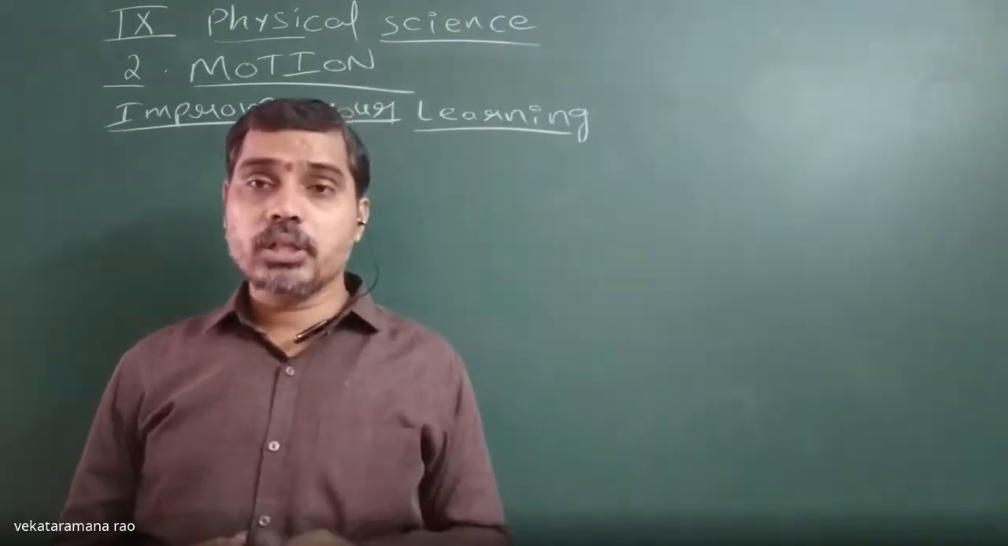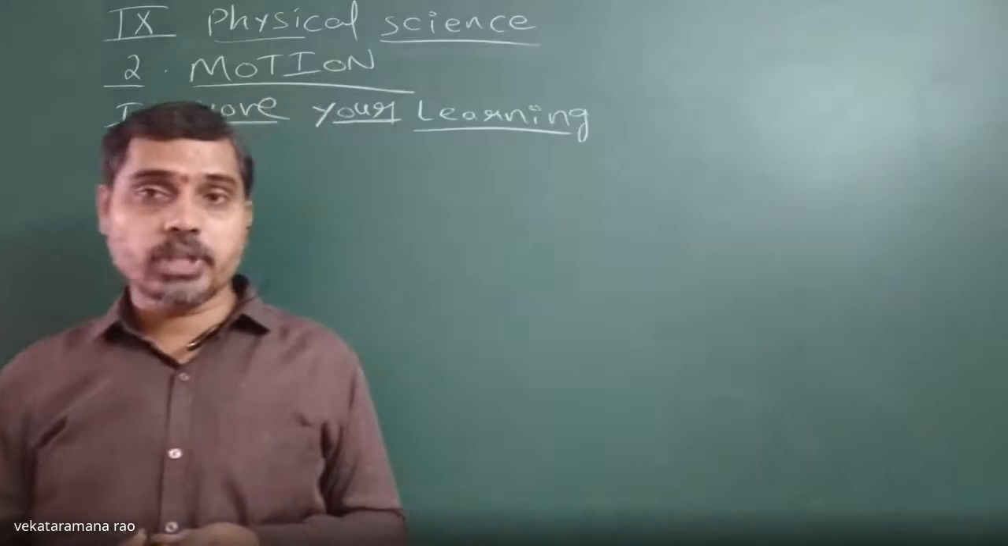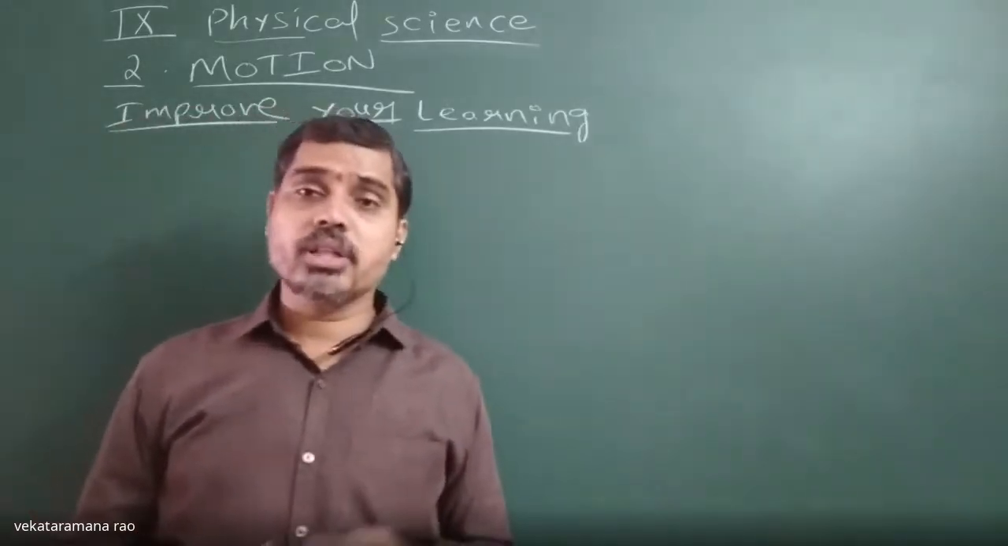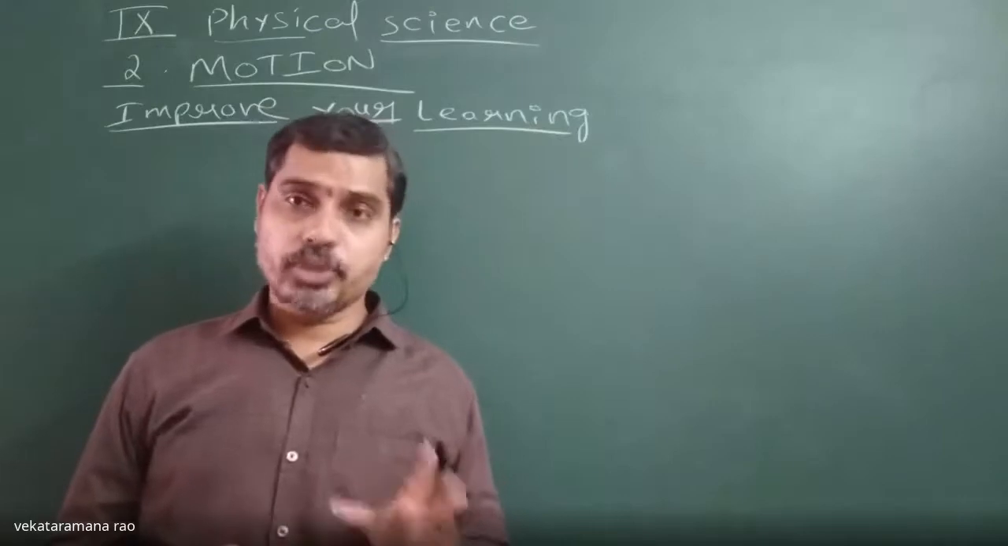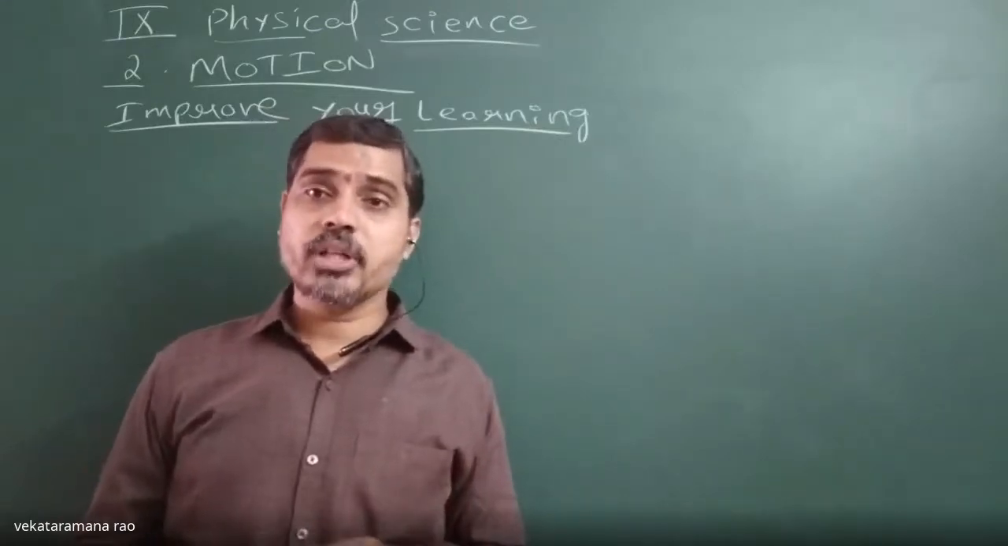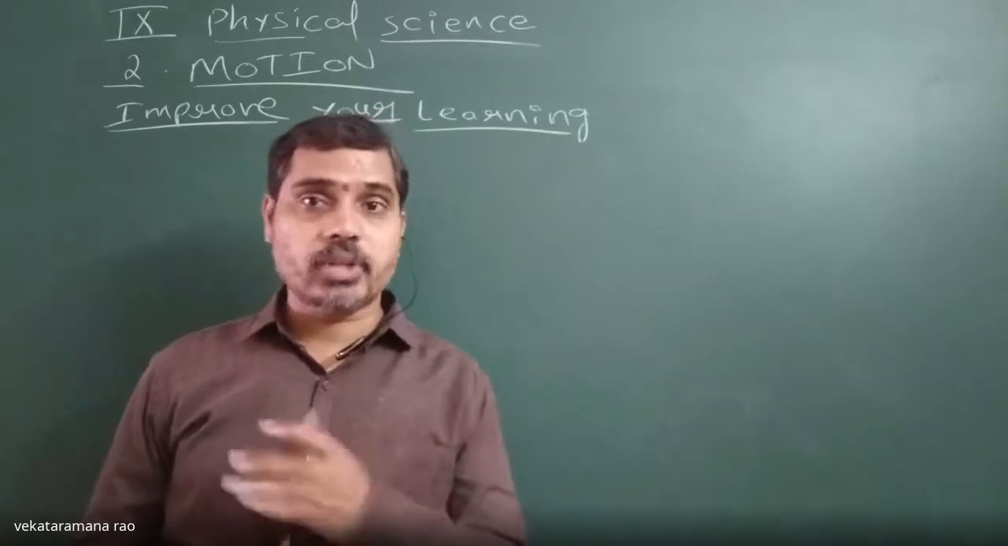The total distance, the total length covered by an object is known as distance. Distance can never be zero. Distance is always positive. Distance can never be negative. And the distance is measured in all directions where the object travels.